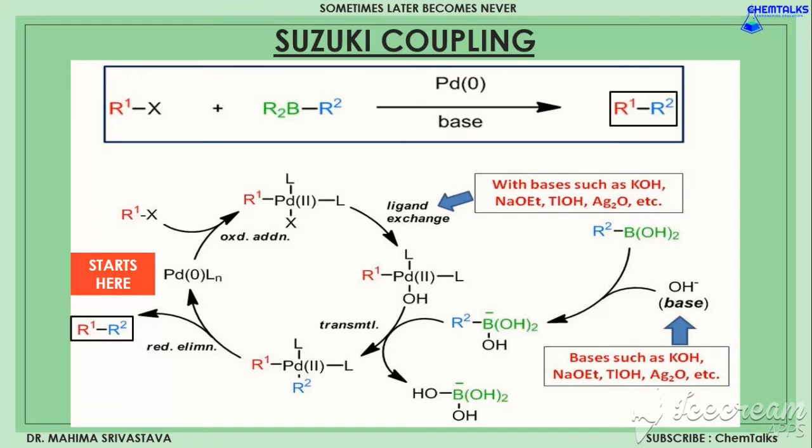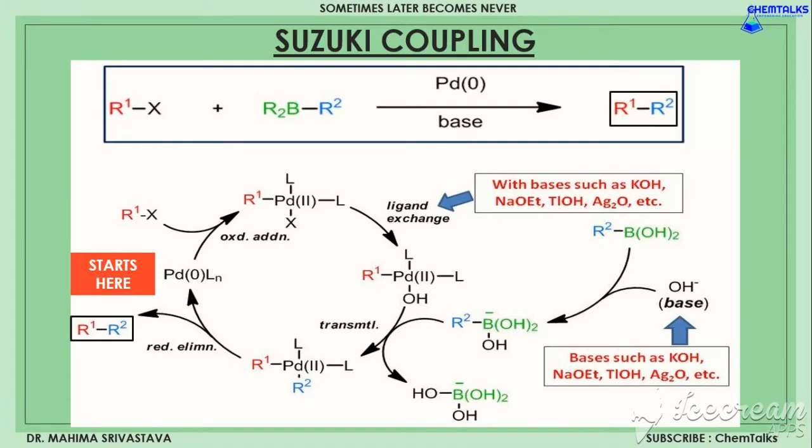Next in the series is Suzuki coupling. This reaction takes place in the presence of an alkyl, aryl or vinyl halide and an organoboron compound, in the presence of base and palladium zero complex, giving an alkane, that is, forming a carbon-carbon sigma bond. As I have shown you, the reaction starts at the place where the red box is formed.